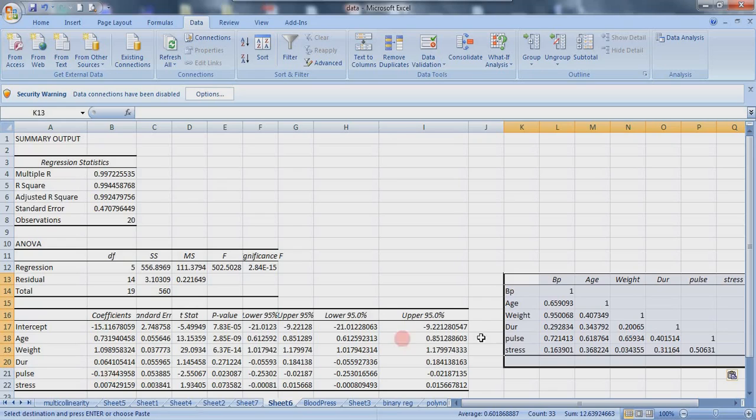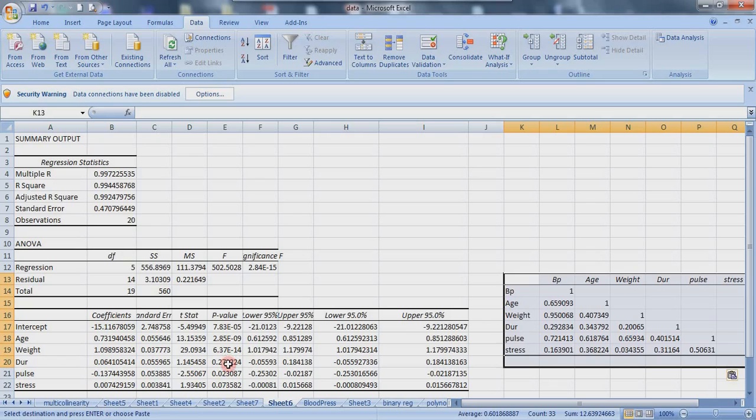This is a contradiction. There is a positive correlation between pulse and BP, and here the coefficient is giving us negative. This is a contradiction, and if you recall, that's one of the symptoms of multicollinearity. Also look at some of the individual independent variables, such as stress, it's not statistically significant. Also look at pulse, it is not statistically significant, and also duration.